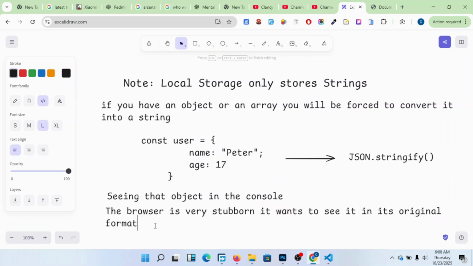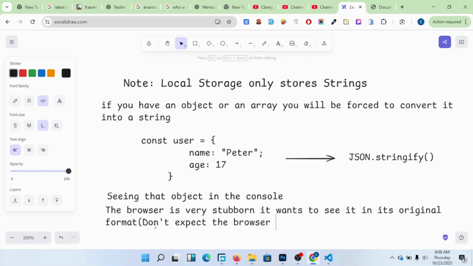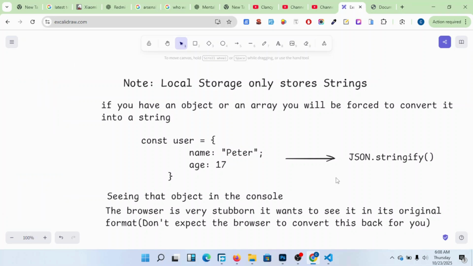Don't expect this, okay? The browser is very stubborn.